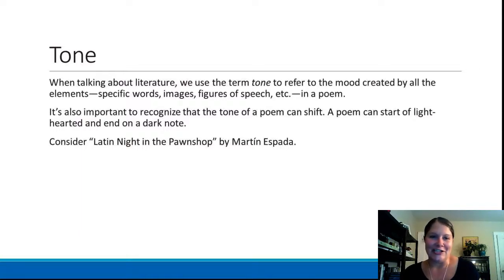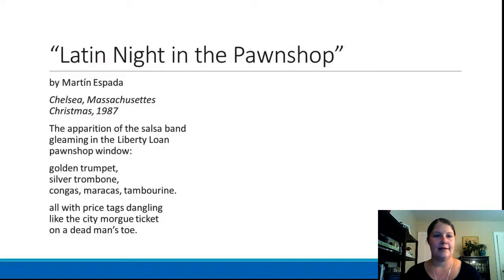It basically can change. And to illustrate this, I'm going to go over a poem that is included in the assigned readings for this week, which is Latin Night in the Pawn Shop by Martín Espada. So I'll begin by just reading this aloud, and then I'm going to talk about some of the specific words and figures of speech that I see as shaping the tone of the poem.